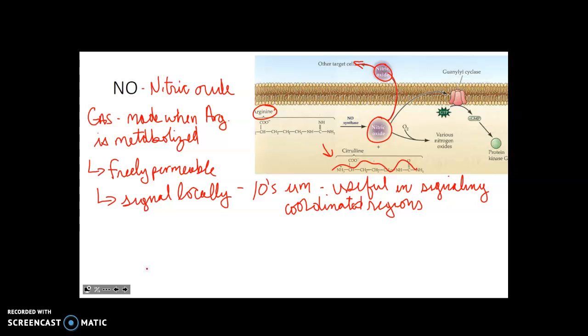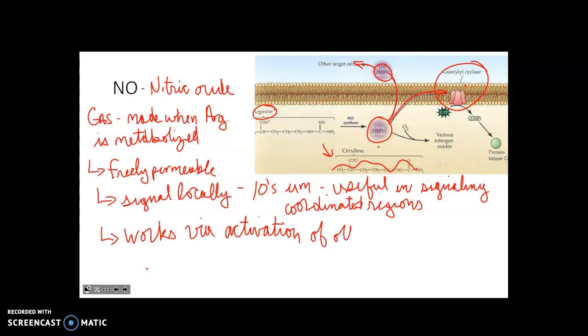What about within the cell? How does it work within the cell? Well, it activates enzymes that lead to other pathways, right? Pathways that we'll talk about. So you can see in this case, in this diagram, right, it's activating this enzyme that's embedded in the cell membrane called guanylyl cyclase. So it works via activation of other enzymes.